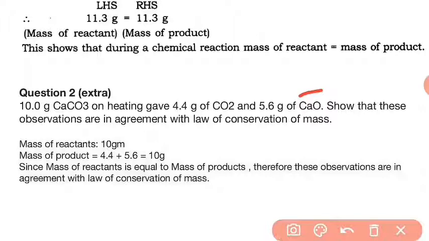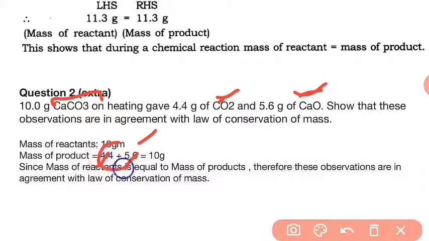Now here CaCO3 is the reactant because upon heating it gives CO2 and CaO. So the mass of reactant, calcium carbonate CaCO3, is given to us as 10 gram. Masses of the products CO2 and CaO are given as 4.4 gram and 5.6 gram.